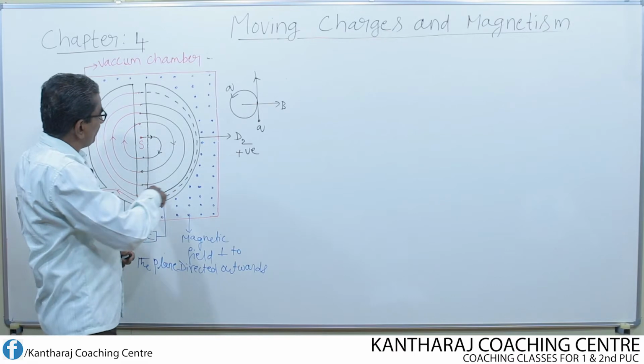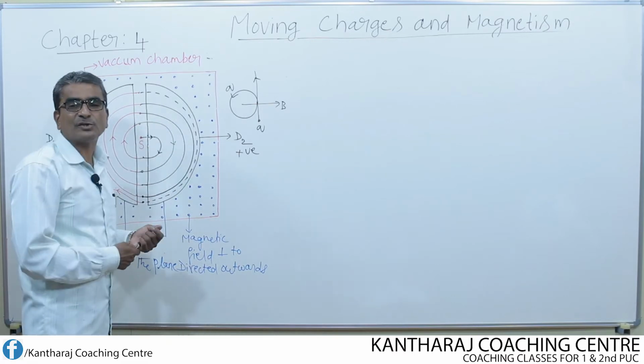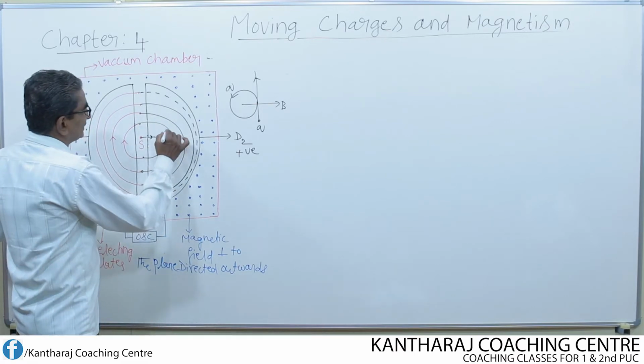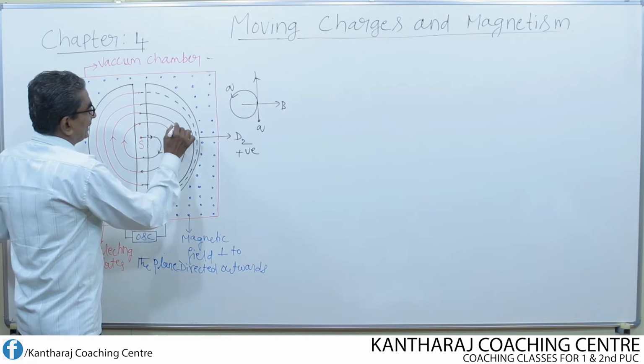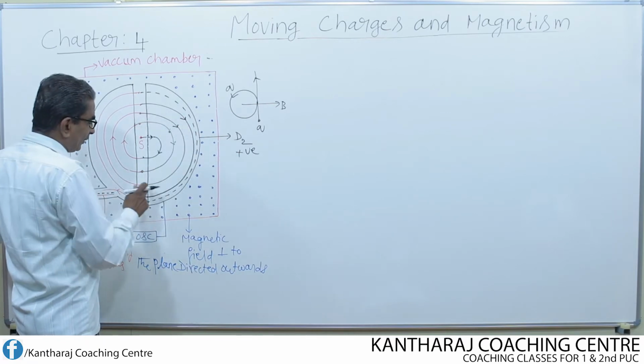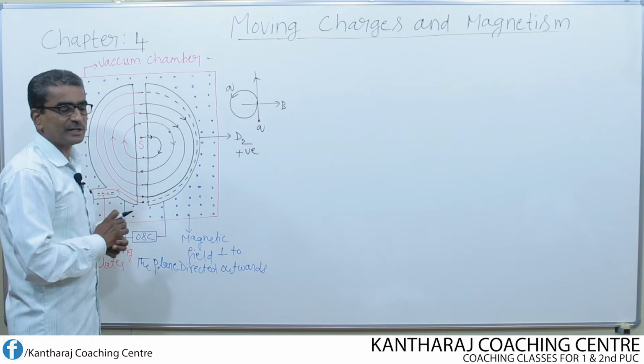Now, this is how it completes its motion. That means inside the D, it keeps undergoing circular motion.